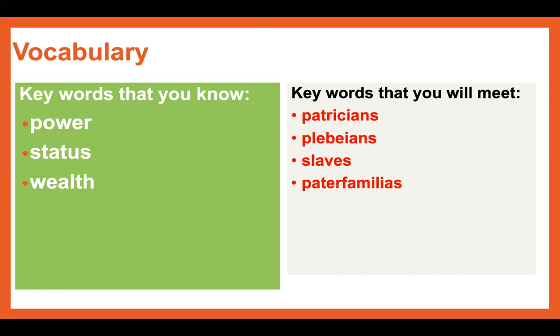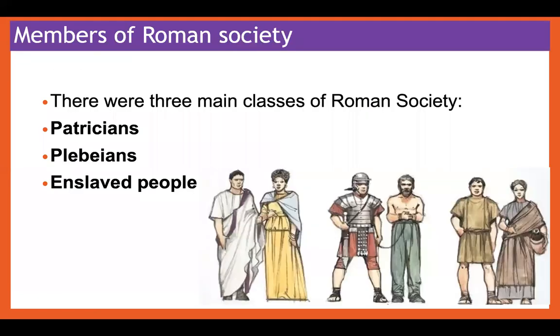Patricians, patricians, plebeians, plebeians, slaves, slaves, paterfamilias, paterfamilias. Good job, guys.